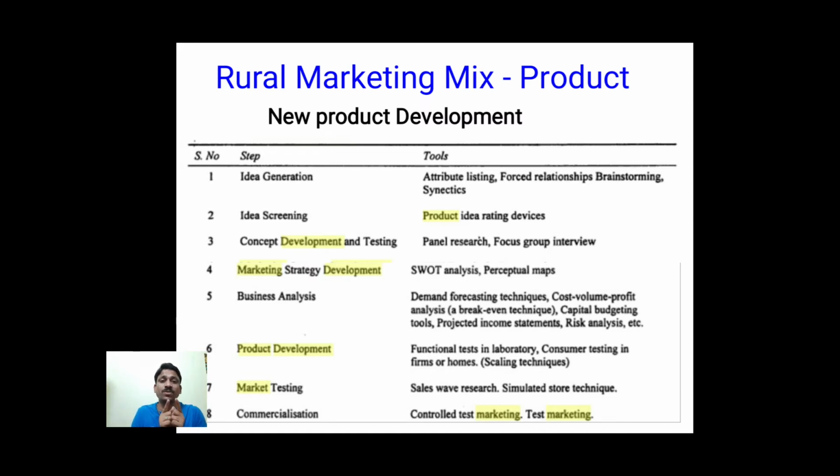So what we are discussing in the marketing mix about the product is what strategies can be used about the product, and that the product life cycle is to be considered. It is also to be considered that the NPD is necessary all the time. So what is the NPD process? NPD means new product development process.